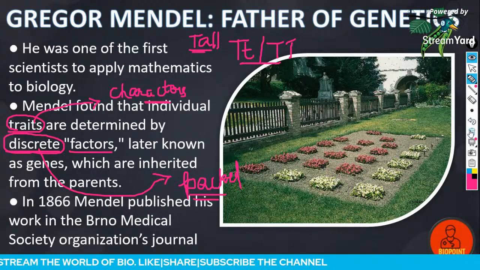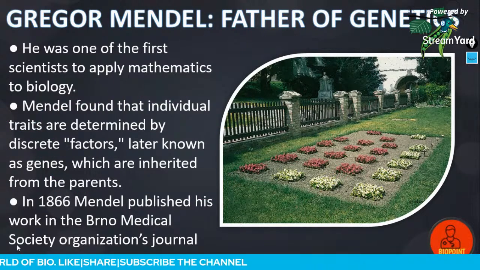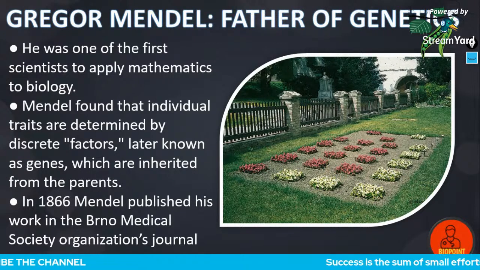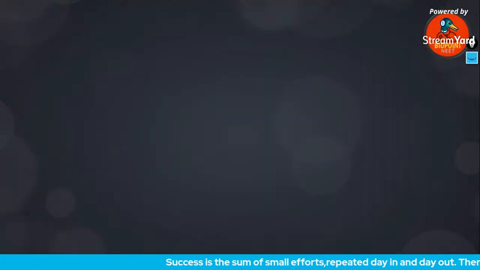So he found that the transmission of these characters from parents to offspring is because of different traits or genes present inside our body.